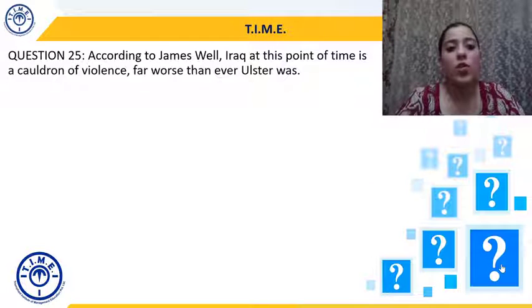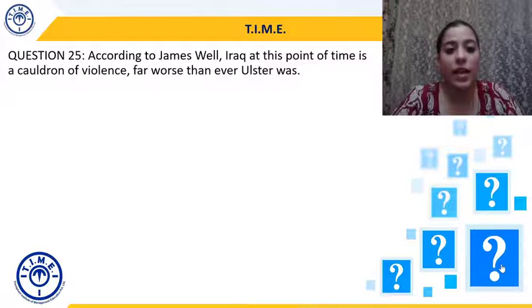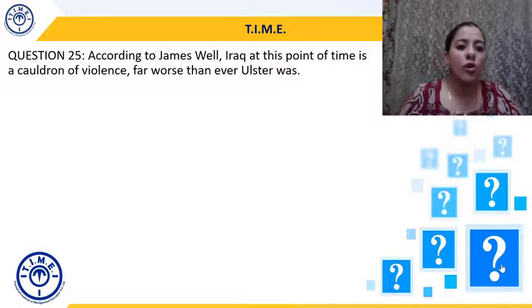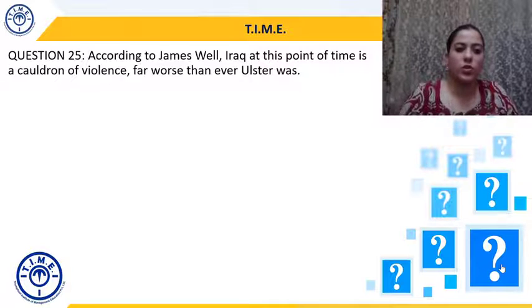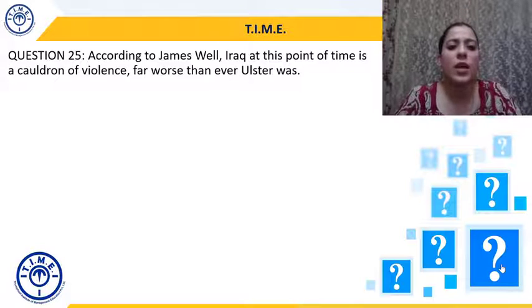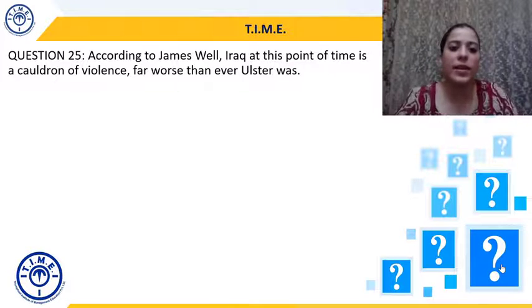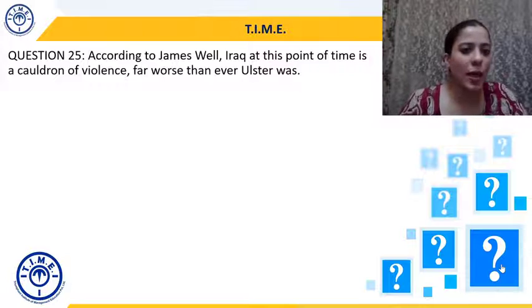Question 25. According to James Well, Iraq at this point of time is a cauldron of violence, far worse than ever Ulster was. So cauldron of violence basically a melting pot, a pot in which things cook. So basically everything is happening at the same time and it's all going wrong at this point. According to James Well, Iraq at this point of time is a cauldron of violence. It propagates, promotes, encourages violence far worse than ever Ulster was. So Ulster we can consider a name of a place, proper noun. Okay, that's why the U is capital.